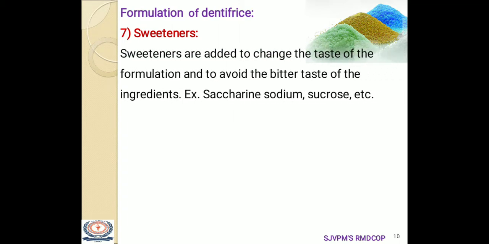Apart from this, some of the other ingredients used are sweeteners. Sweeteners are added to change the taste of the formulation and to avoid the bitter taste of the ingredients. For example, saccharin sodium and sucrose are used as sweetening agents.